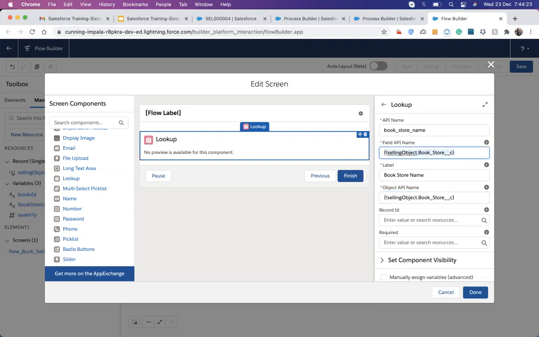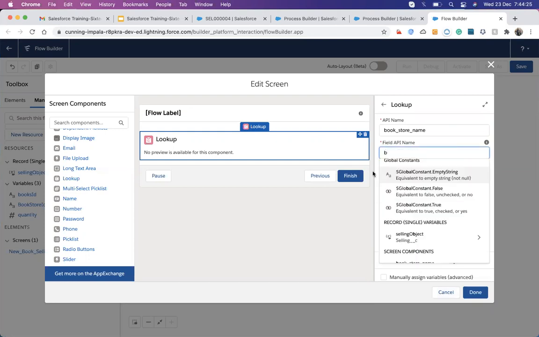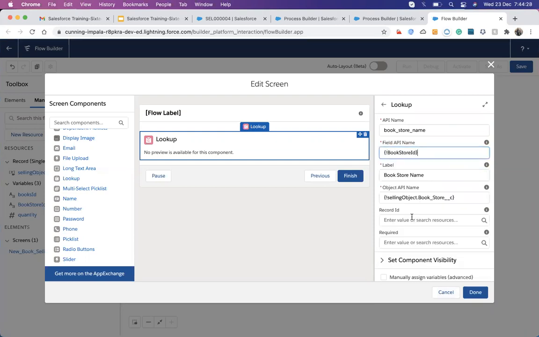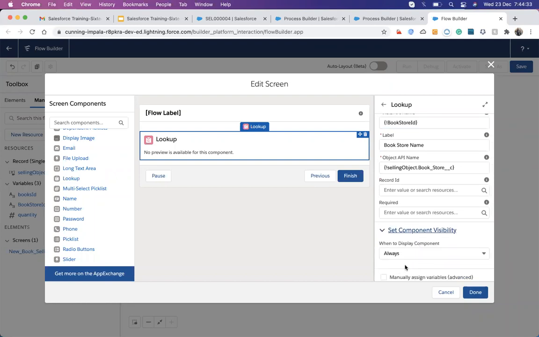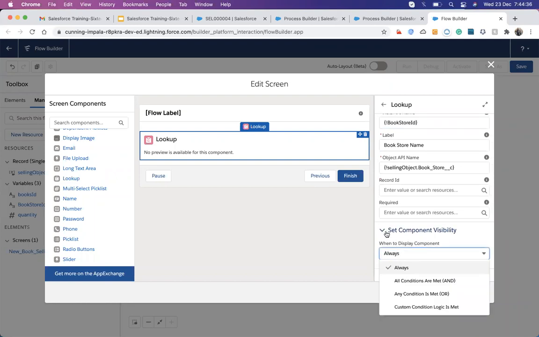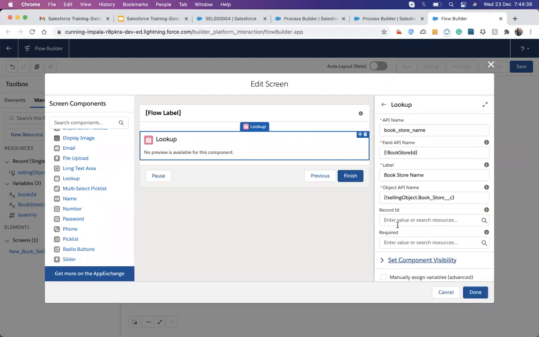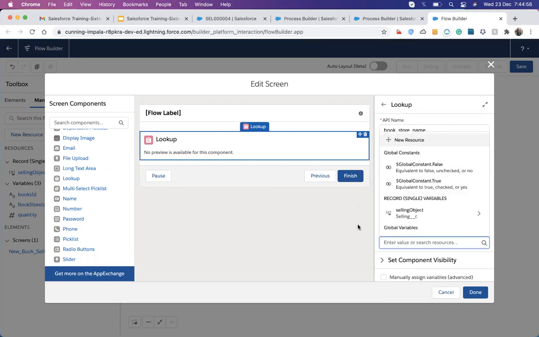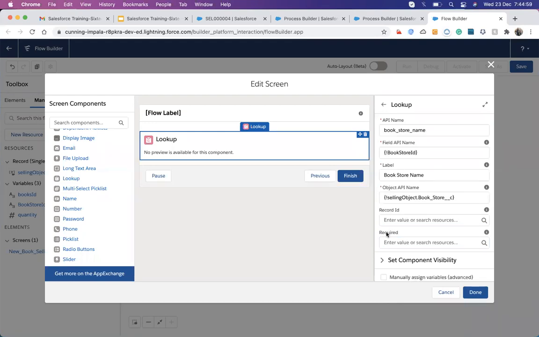Sorry, it will be where we need to store. I think we need to store it on the bookstore ID. Then there is visibility, which is when we have to display that component. This is the record ID. If you want to show some default value, then we use the record ID. If you add any record ID, the default value will be populated here. If you want to make that field required, then we will use this field.